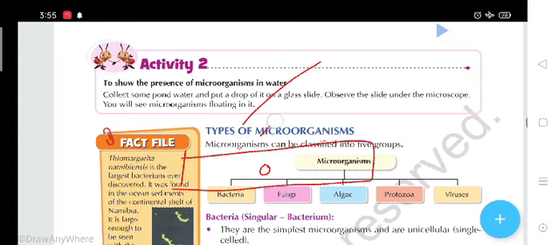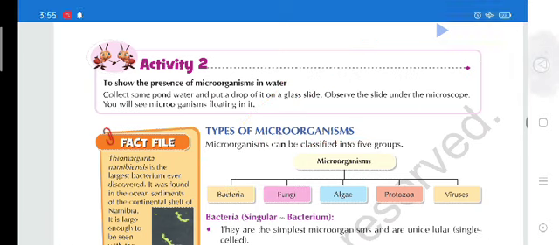For example, a person is here observing that drop of water which you have taken from a pond, you will find some organisms, moving and dead, in that water droplet. So these are called what? Microorganisms.